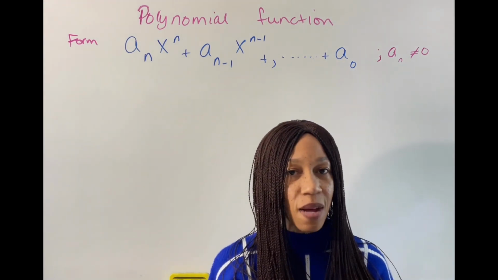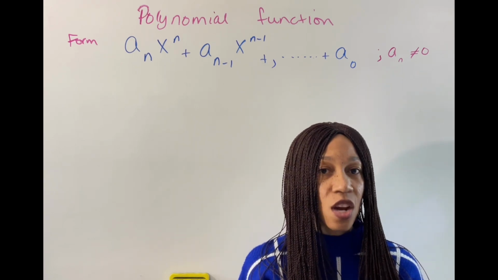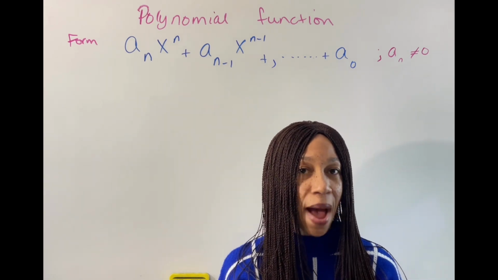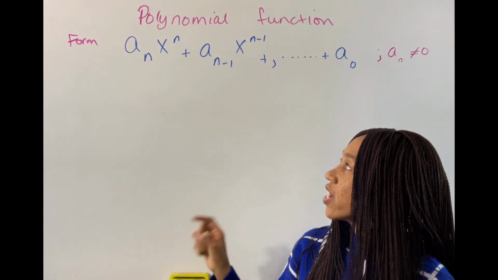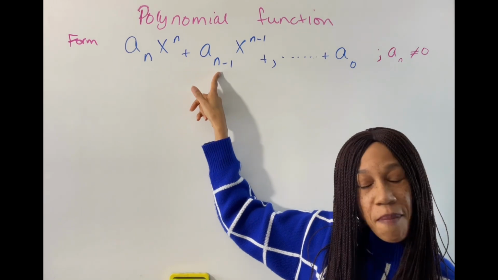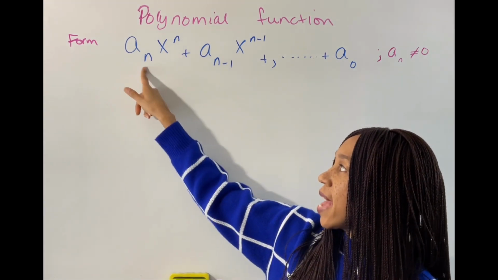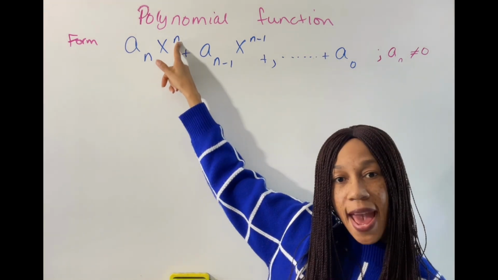Now that a sub 0 is going to be your monomial constant, meaning that that is a number that is going to stand alone by itself. The coefficients here would be a sub n and a sub n minus 1. The leading term would be a sub n x to the nth power.